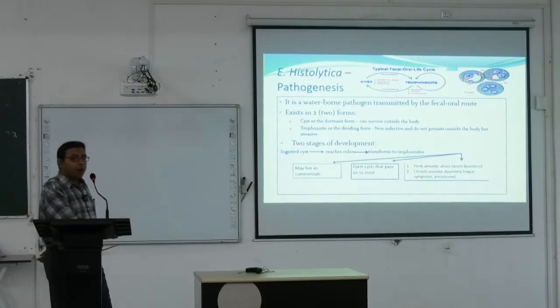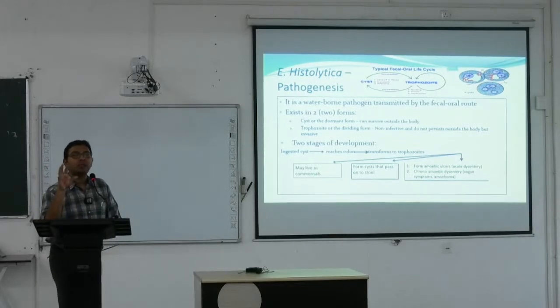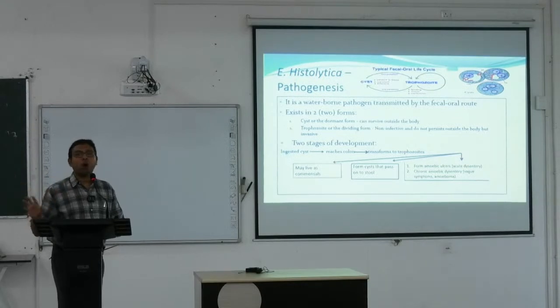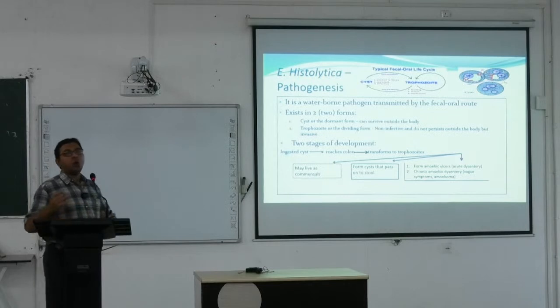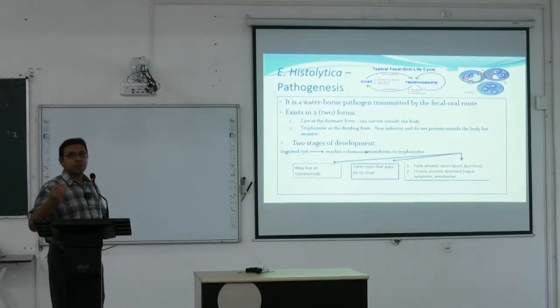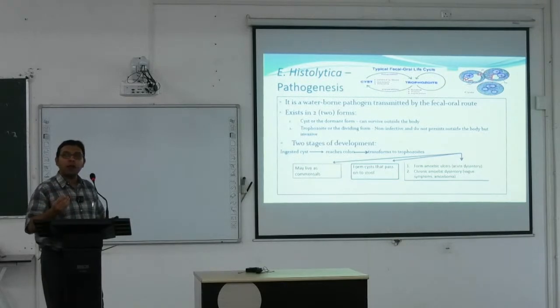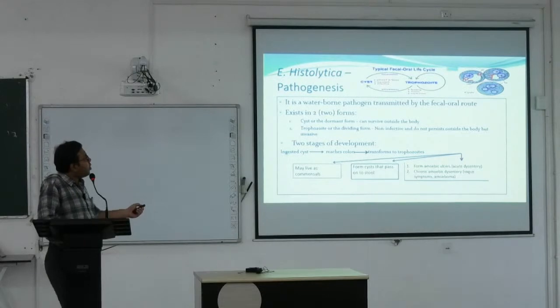And from amoebic ulcers, which cause acute dysentery, chronic amoebic dysentery, which causes vague symptoms, and amoeboma, that is again a cyst-type formation, can occur, and this can also occur in different types of organs. So all these three can happen when there is fecal-oral transmission of the ingested cyst. Cyst of the Entamoeba histolytica is ingested within our body. So fecal-oral route, again we can see this is the cyst and this is the trophozoite.